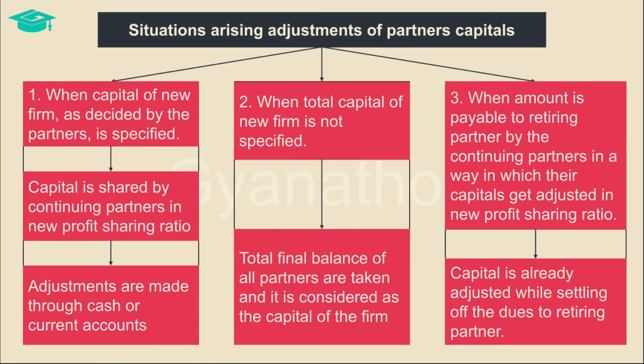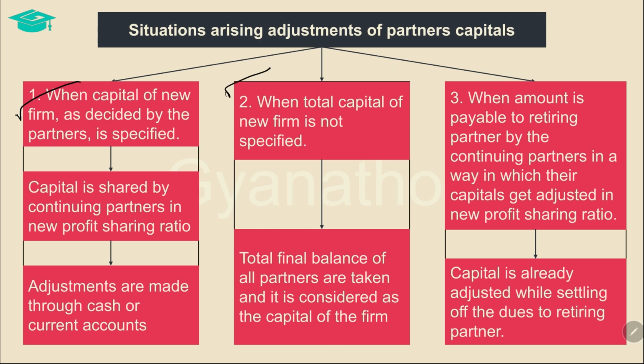Now that we saw what is the process of adjustment of capitals and what are the journal entries for the same, let us see some situations that arise in the process of adjustment of capitals. Firstly, when the capital of the new firm as decided by the partners is specified, then such new capital is divided and shared among the continuing partners in their new profit sharing ratio. The adjustments for any excess or deficit arising in the process is made through cash or current accounts.